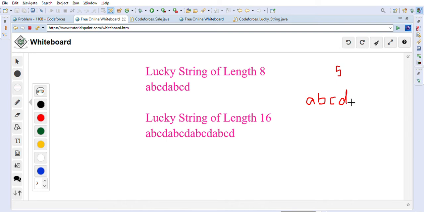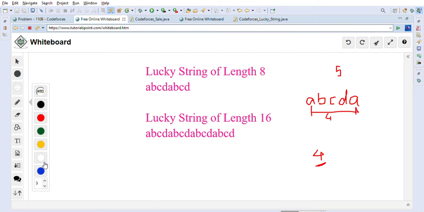And since we want to keep the difference 4, whenever there is a difference of 4 we can get the lucky string. So after D, if we append A again, the difference between A and A is 4, so it becomes a lucky string. The characters B, C, D appear only once, so it doesn't matter. But if a character appears multiple times, then the difference should be 4.